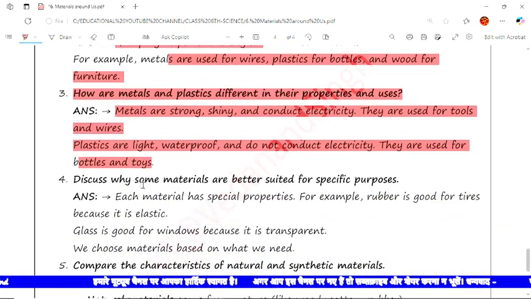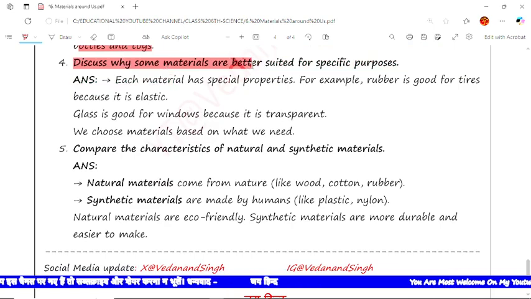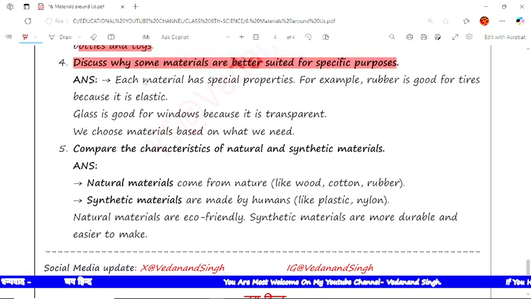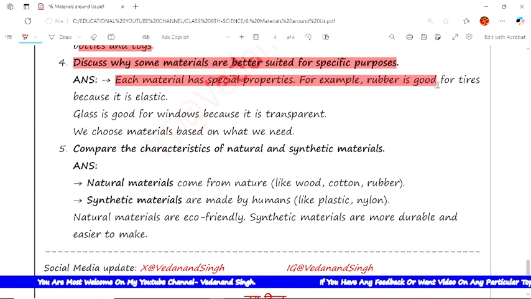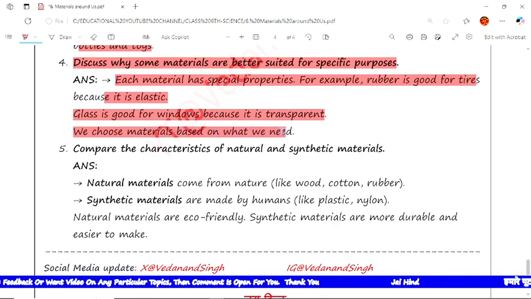The next is the fourth question. The question is discuss why some materials are better suited for specific purposes. The answer is each material has special properties. For example, rubber is good for tires. It is because it is long lasting. Glass is good for windows because it is transparent. Next is we choose material based on what we need.